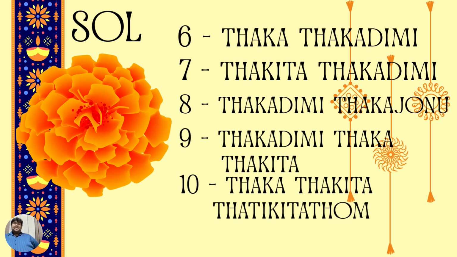For six, takatakadimi. For seven, takita takadimi. For eight, takadimi takajonu. For nine, takadimi takatakita. And for 10, takatakita takitakitakatom.